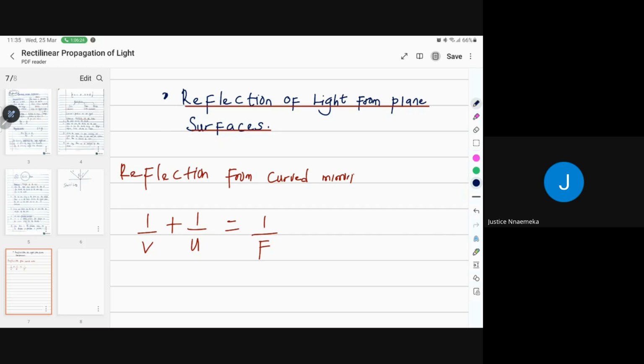You're going to see reflection from curved mirrors because they want to see whether you understand your concave mirror, your convex mirror, what the properties are and the rest of them, the principal focus, right? So I think in the next class, I should be able to handle this one and this one at the same time, most probably, right? After which we'll now look at refraction at plane surfaces.